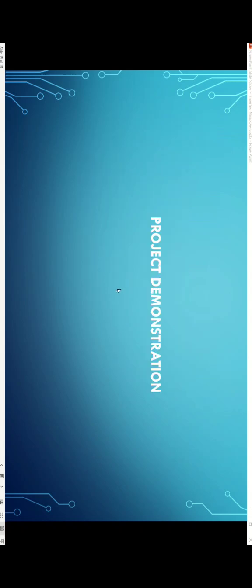Now, Nikhil will explain the project demonstration.